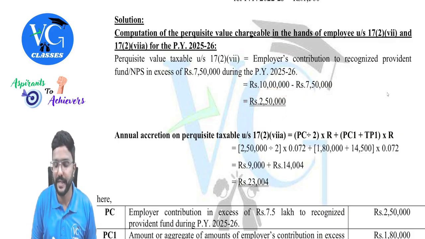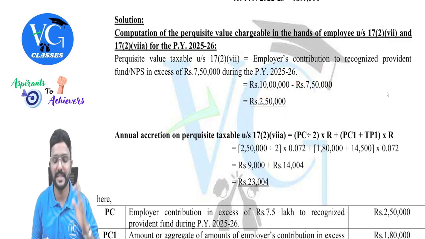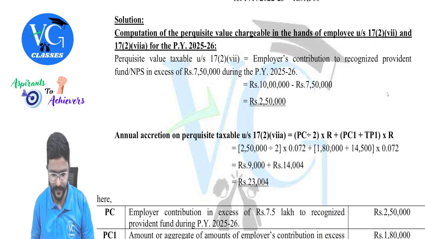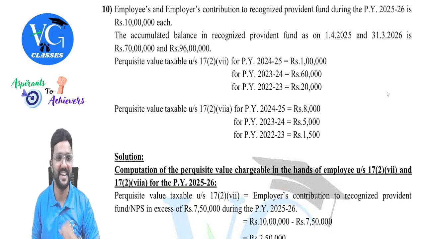So during the current year, the employer has contributed 10 lakh. In excess of 7.5 lakh, how much is there? 2 lakh 50. So it is taxable as perquisite under section 17(2)(vii). Very easy, sir. Okay. Next one is the important thing, 17(2)(viia).